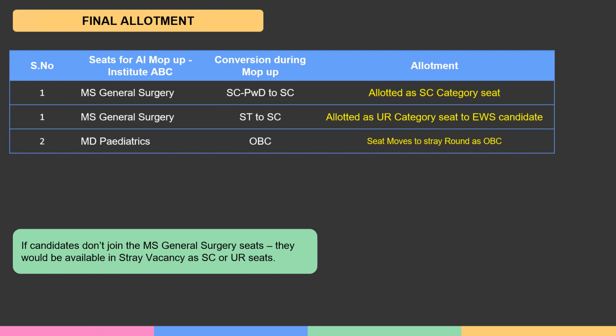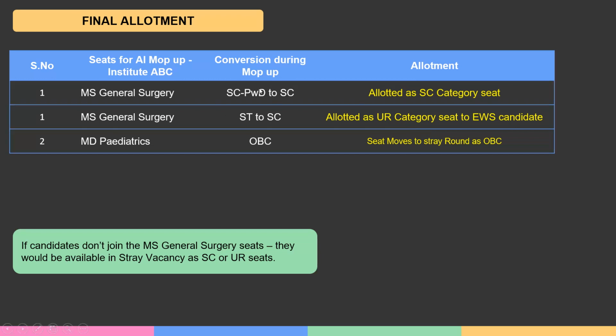As long as you have it in your choices, fill in those choices in order of preference. Don't worry about which category the seats belong to. This will appear as a UR category seat. Now the question remains, these seats have already been converted. The first seat is an SC category seat, the second seat is a UR category seat.